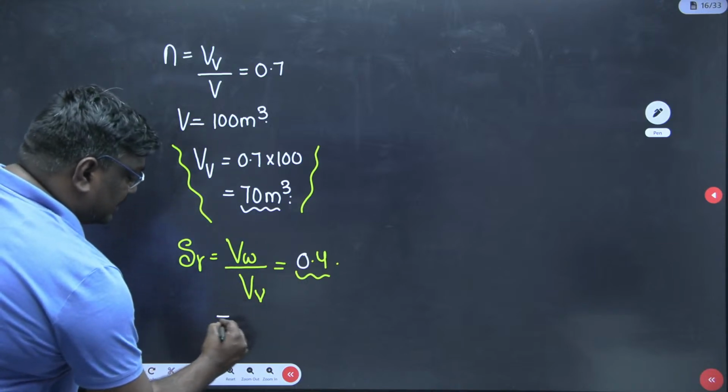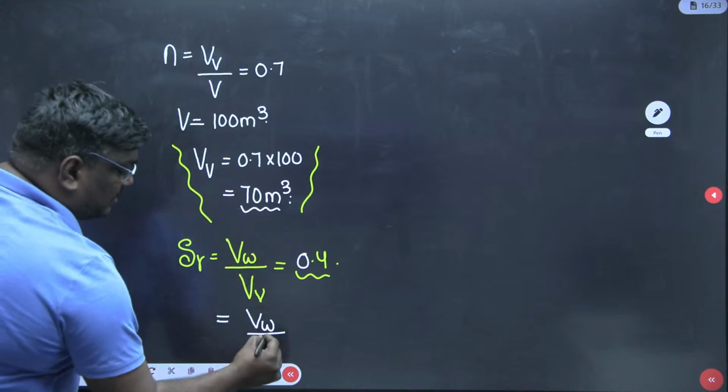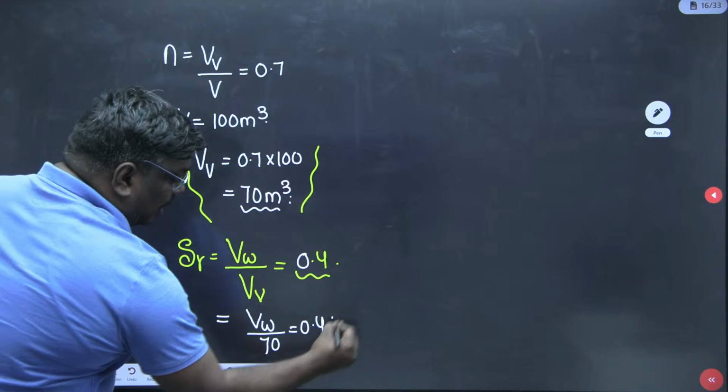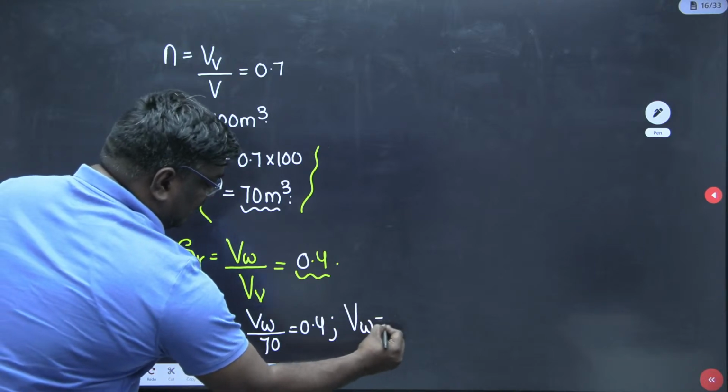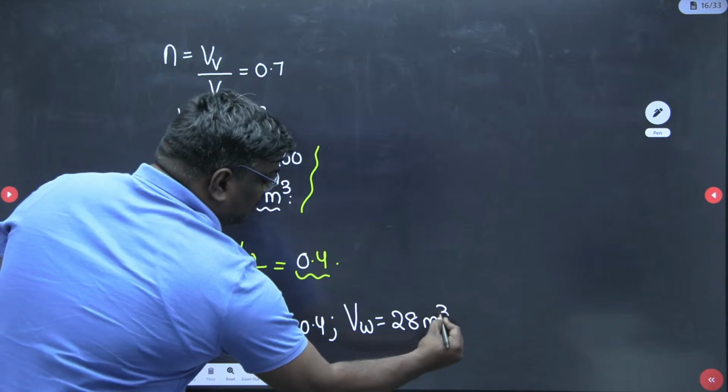So here, my dear students, volume of water by volume of voids. Voids is how much, sir? Nothing but 70. So 70 is equal to 0.4. If you solve here, volume of water will be equal to how much, sir? 28 meter cube. How much did you get? 28 meter cube.